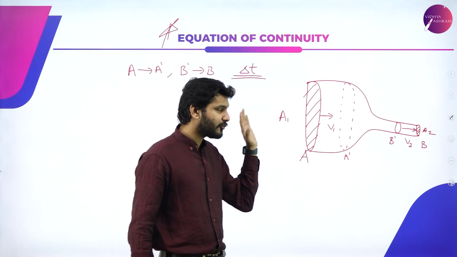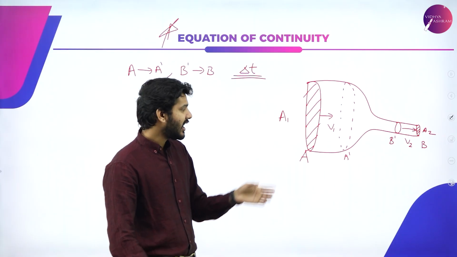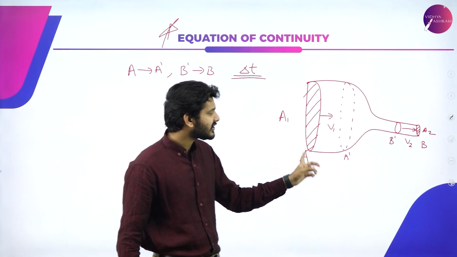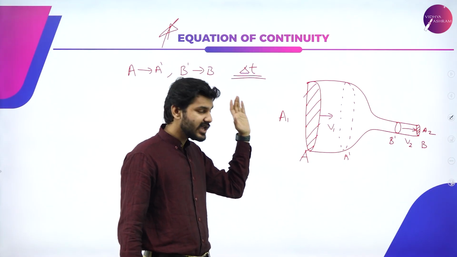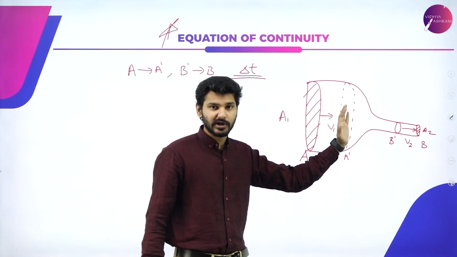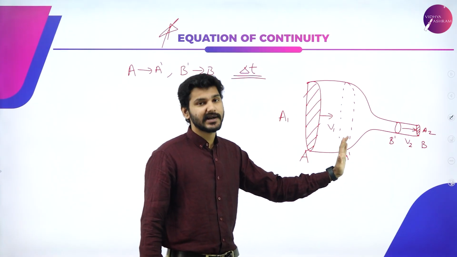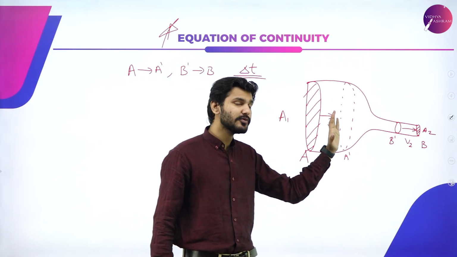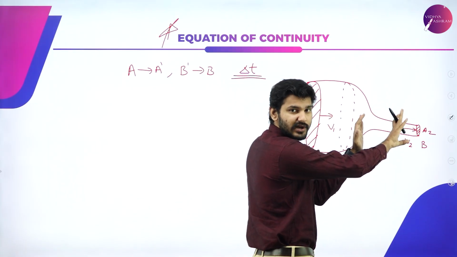Obviously, if water is flowing through here and at some random moment I measure how much water is reaching from A to A dash, or what time it takes, then obviously some water is being pushed through this opening. When it is pushed through, it reaches in delta T time. When this much water is pushed, then obviously here also the same amount of water is being pushed out, right?